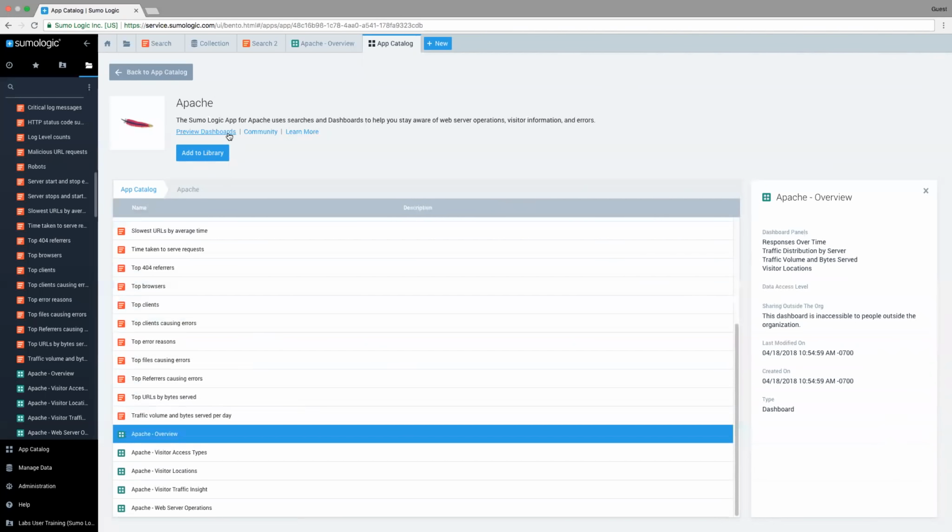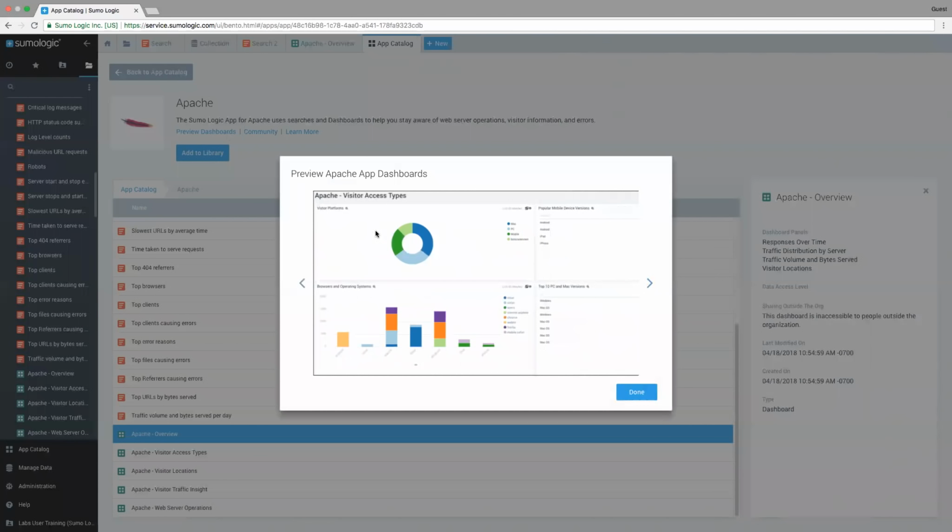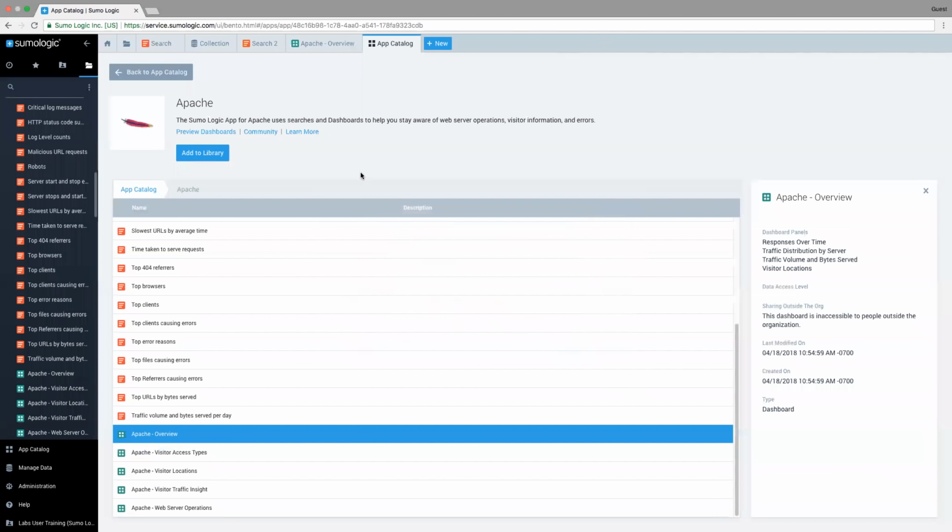I can actually preview the dashboard up here, and I see this overview, and once again, it's another map. But I see, hey, this is kind of interesting. Oh, this visitor access types, yeah, it would be helpful to see visitor platforms. And so now I want to go ahead and take advantage of these queries. In order to set it up, it's going to be really simple. And it could be really complicated because I could go through the query, and as you saw with that query language, I could go ahead and write that query, but that's pretty advanced.